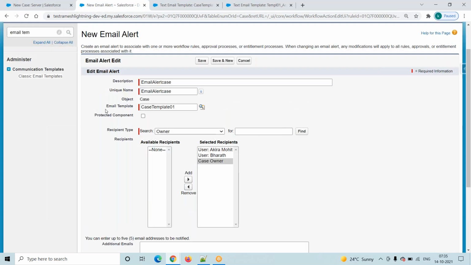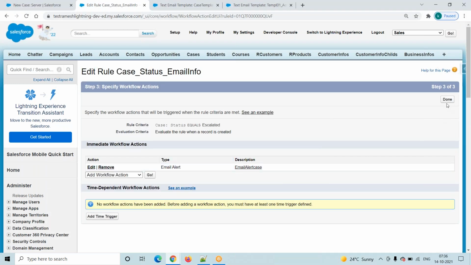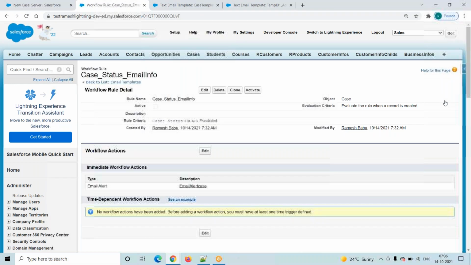From that user's email address, we are sending an email to this person, this person, this person. While sending the email alert, this is the subject line and this is the message body. We prepare the template somewhere, and that template we are calling here. My email alert name is email alert case. Click on the save button. Click on done.